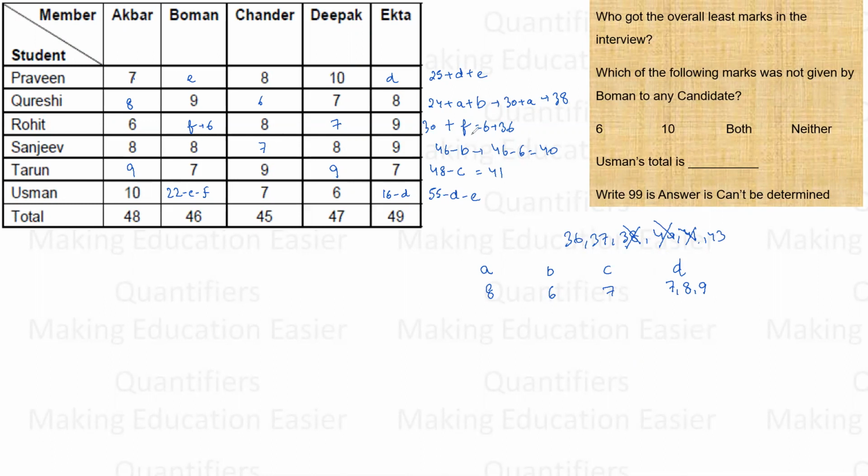D can be 7, 8, 9. Right. And the total can reach to 36. Sorry, 36 is occupied. The total can reach to 37 or 43.